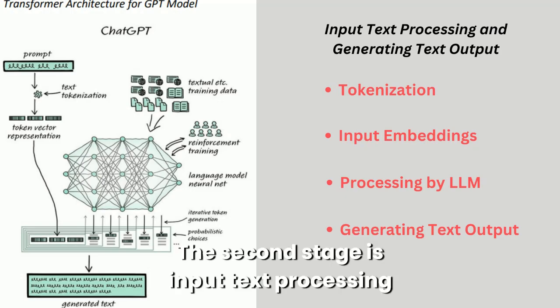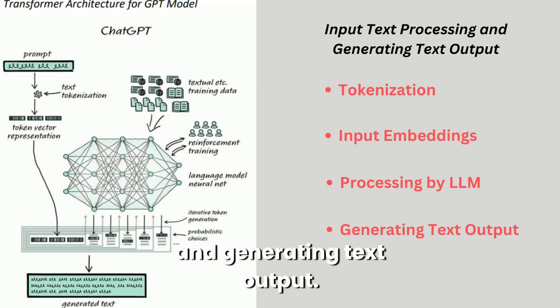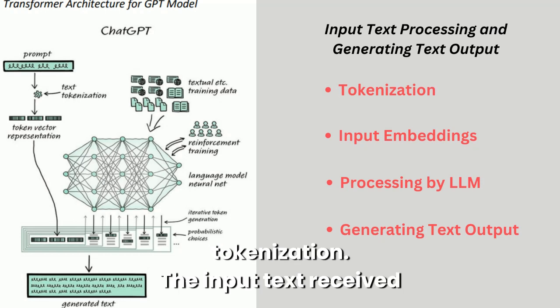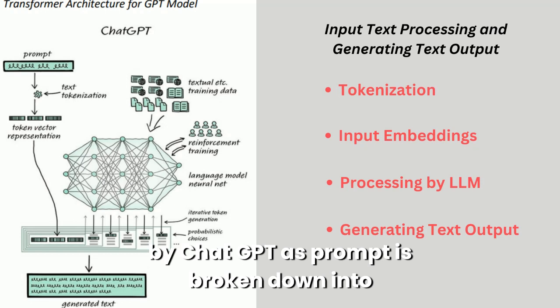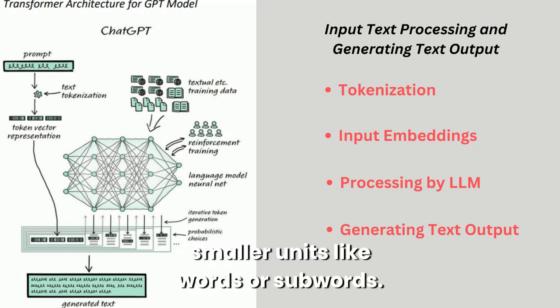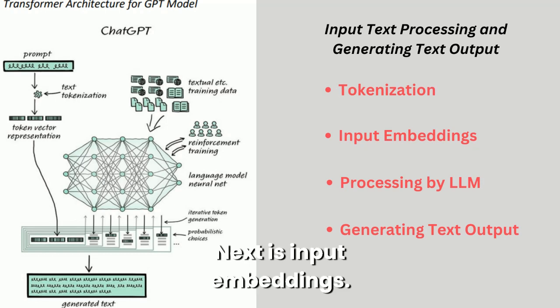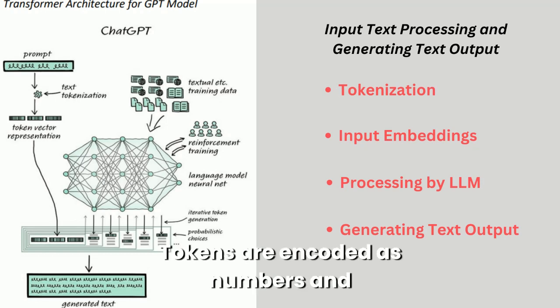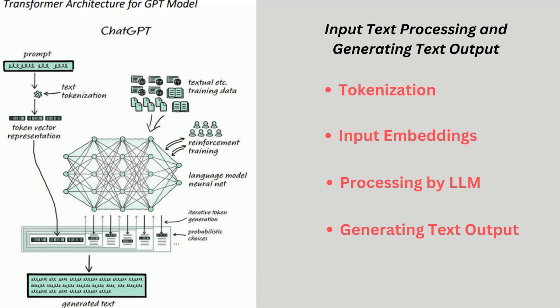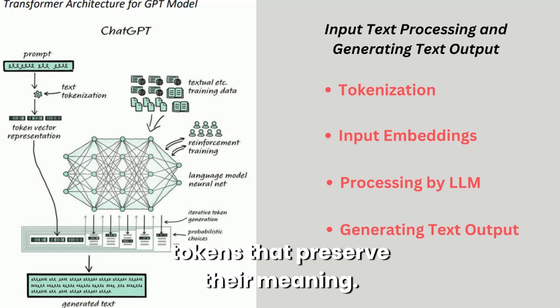The second stage is input text processing and generating text output. Here the key processing steps are: first is tokenization. The input text received by ChatGPT as prompt is broken down into smaller units like words or subwords. Next is input embeddings. Tokens are encoded as numbers and converted into embeddings, which are vector space representations of the tokens that preserve their meaning.